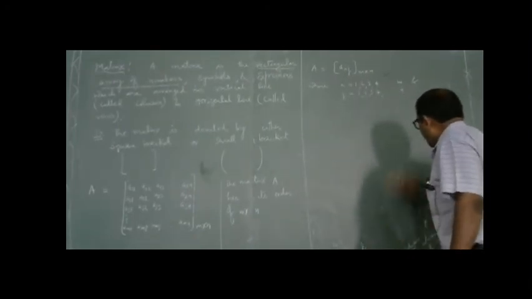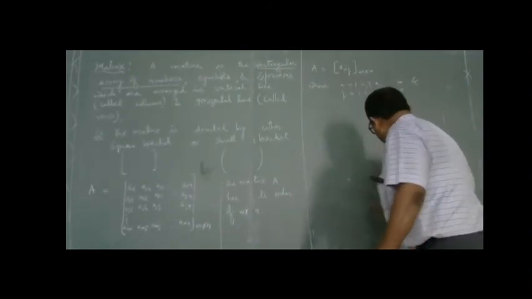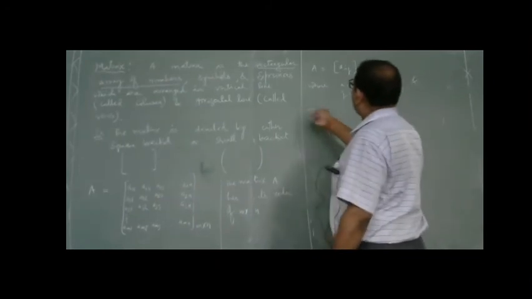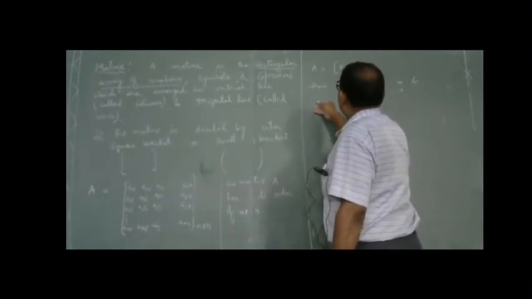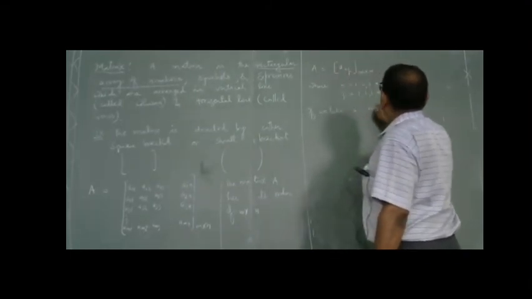So we can write this in this way. Now, to learn about the matrix, we take an example: a matrix B is 1, 2, 3, 4, 5, 6, 7, 8, 9.